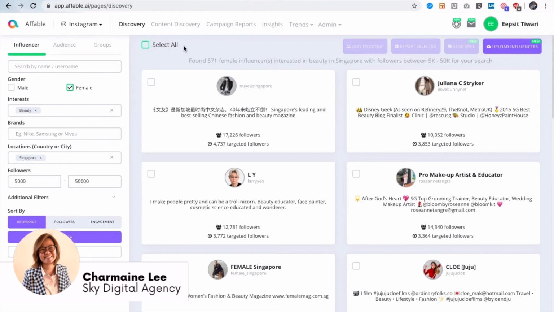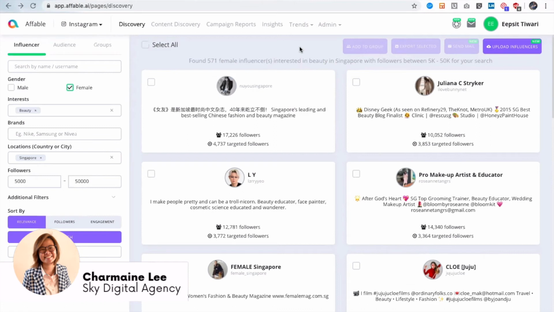I think there are definitely benefits of working with micro influencers, and one of the reasons I encourage brands to work with micro influencers is also for them to understand how it works working with influencers. There are some things that we can look out for in terms of micro influencers, and you have mentioned some of the things to look out for, like engagements and their followers, right?